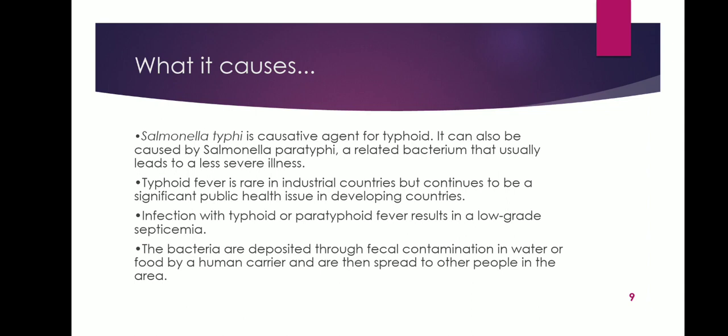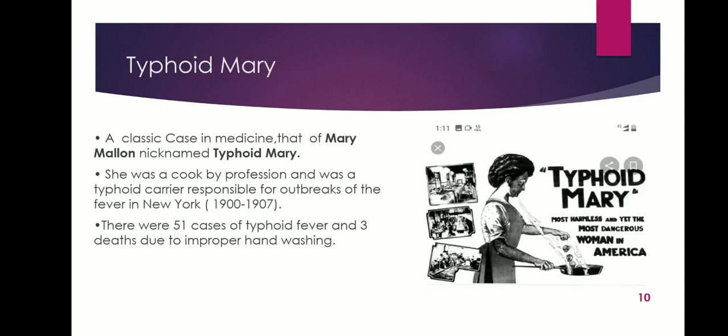It is rare in industrial countries like the United States, but it continues to be a significant public health issue in developing countries like India, Bangladesh, etc. Infection with typhoid or paratyphoid fever results in low-grade septicemia. The bacteria are deposited through fecal contamination in water or food by a human carrier, and are then spread to other people in the area.